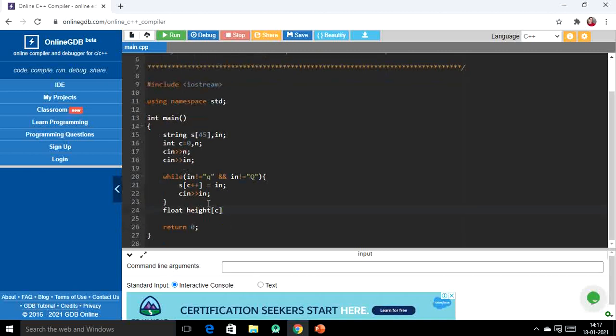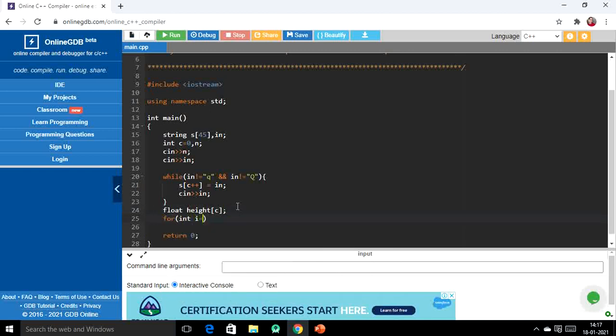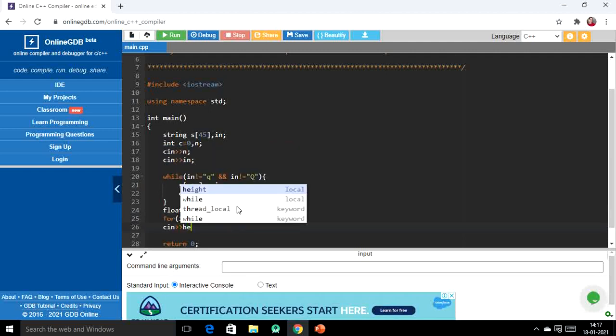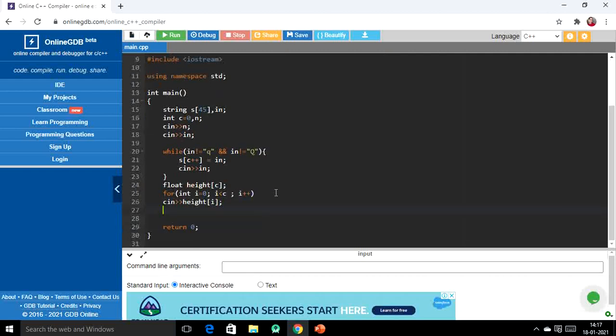So the height array is also having the same number of elements, so we can simply write c here. Now we will take these height elements as input from the user, right? So this will run up to c, and here we will take cin height of i, right? So this is how it goes.